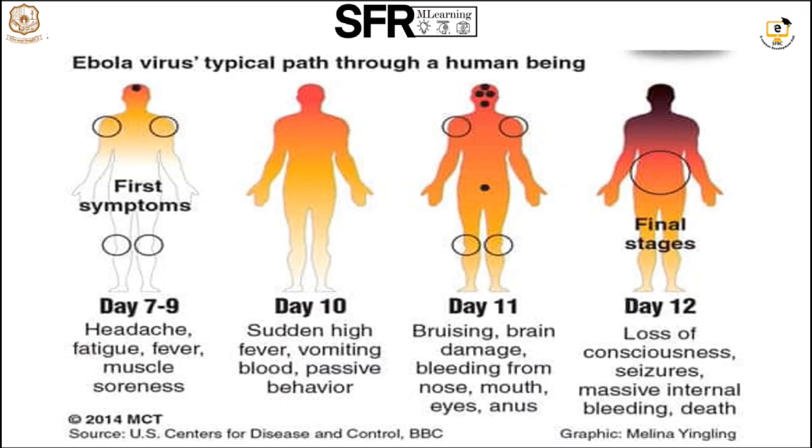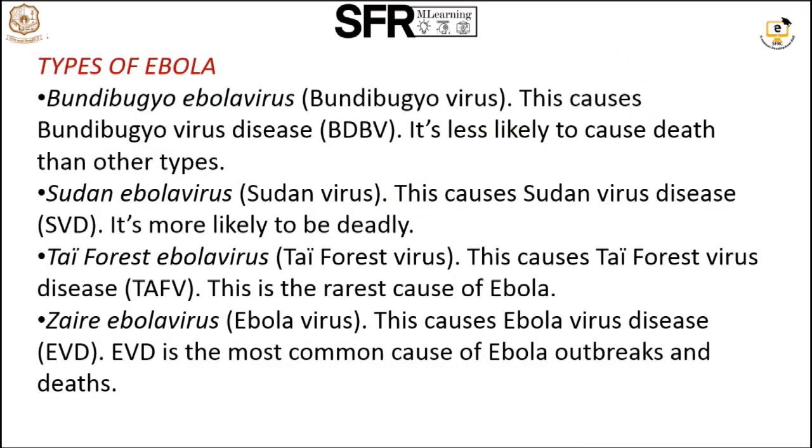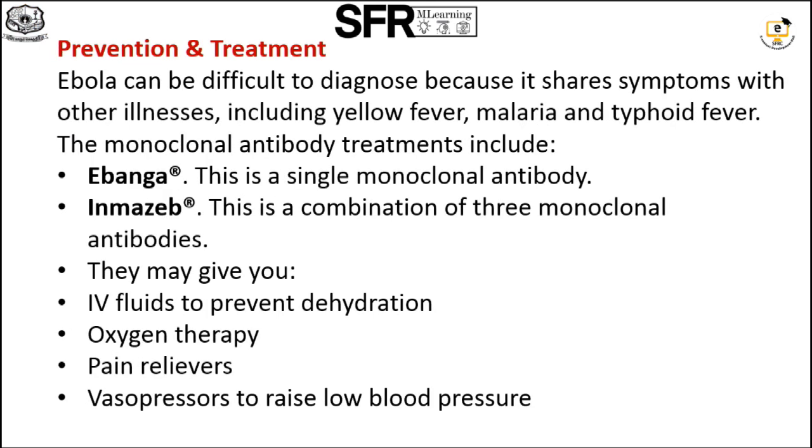As for the types of Ebola virus that cause this disease, there are various groups of viruses available: Bundibugyo virus, Sudan virus, and Taï Forest virus. The Ebola virus is the one mainly responsible for outbreaks that cause death. The disease can be prevented by taking measures to stop its spread. It resembles yellow fever and malaria, and the diagnostic study can be confused with those.